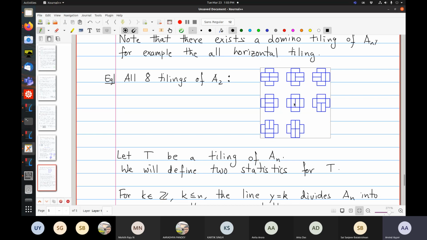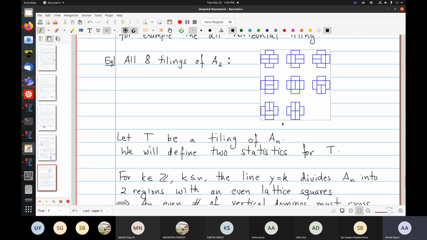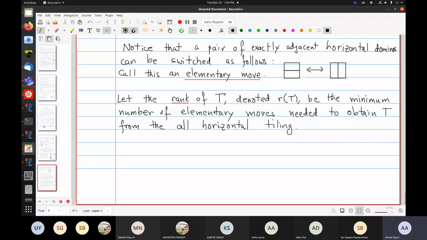If I switch back these two central verticals to horizontal, I get this. Then if I switch the bottom two horizontals to vertical, I get this. Or if I switch the top two, I get this. And then from here I switch these two and I get it. So it's not completely obvious that you can get there, but assume that for the moment.